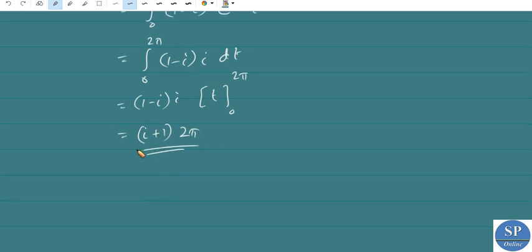This can be written as 2 pi plus 2 pi i. This is the integral over C of f of z bar dz.